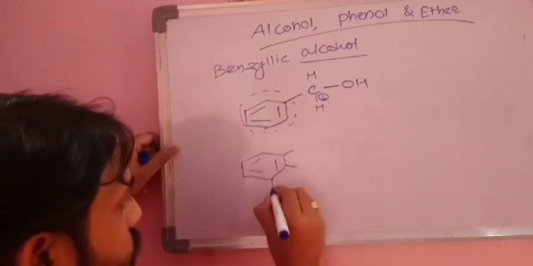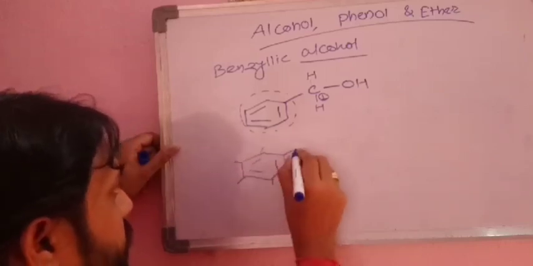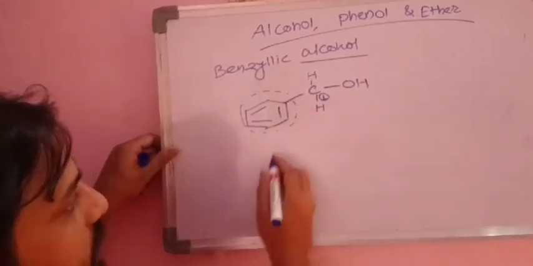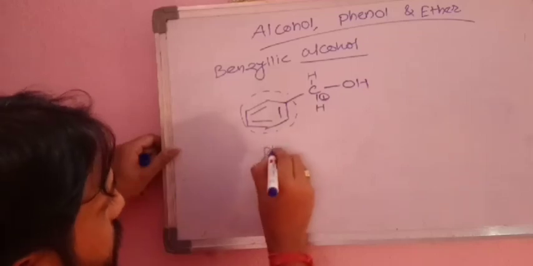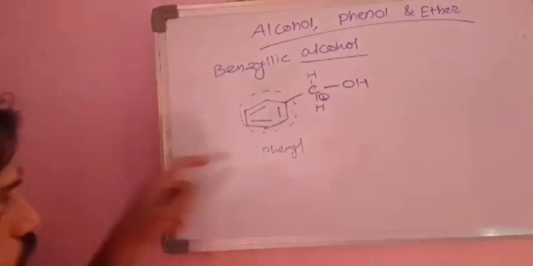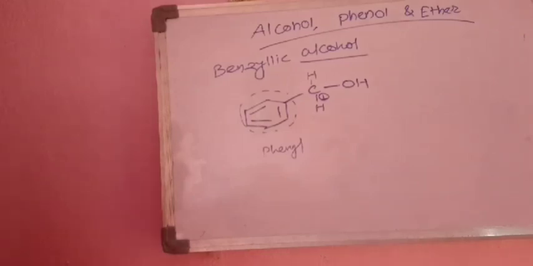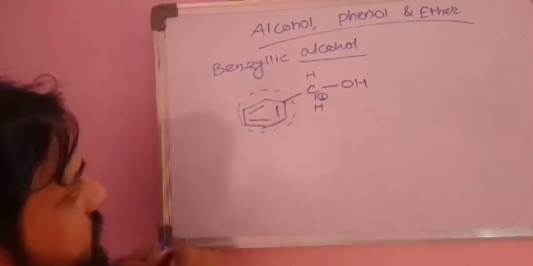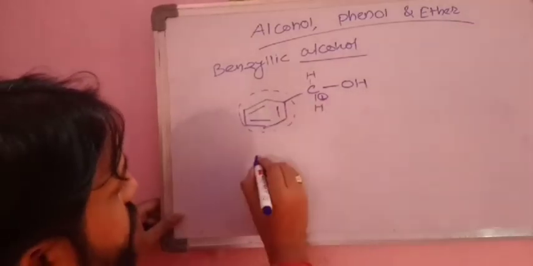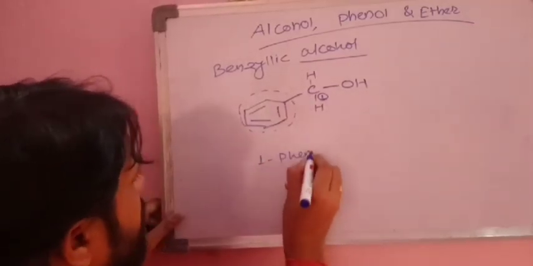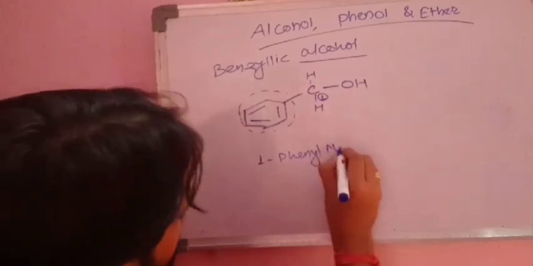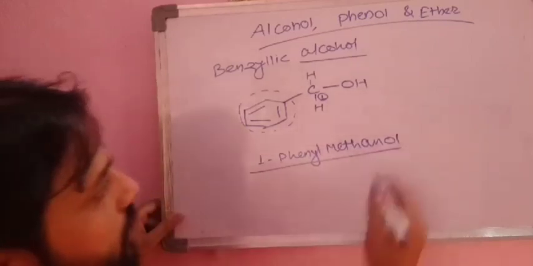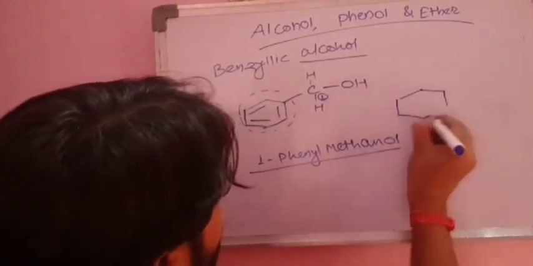It has 6 hydrogens, but when you release one hydrogen, and empty space is there or valency is unsatisfied, we call it phenyl. It means this group is phenyl, like methyl, ethyl, propyl, alkyl. So its name is 1-phenylmethanol.